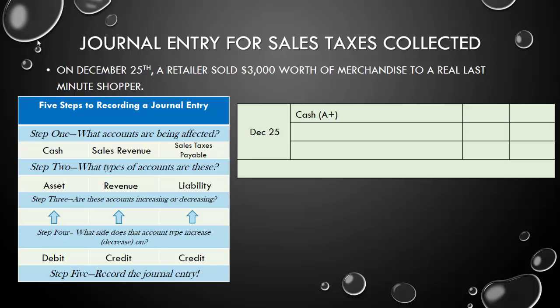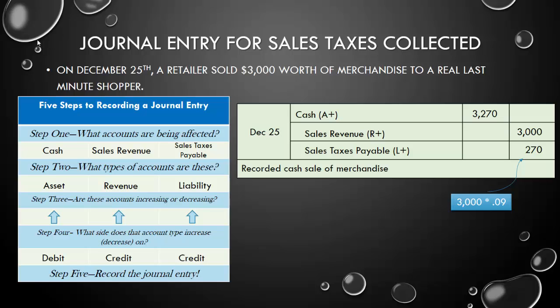When we start with our debit to cash, we'll figure out how much that is in total in a minute. We'll record sales revenue equal to the face value of the merchandise, which was $3,000. And we're going to create a liability for the sales taxes that we are collecting from this customer, which we're liable to pay to the government, based upon the applicable sales tax rate, which again in this county is 9%. So we're charging 9% of $3,000. That is $270 in sales tax this customer has to pay that we are going to collect and hold on to until we send it out at the end of the month. And in total, the customer is going to hand over $3,270 in cash, and we recorded the sale of this merchandise.